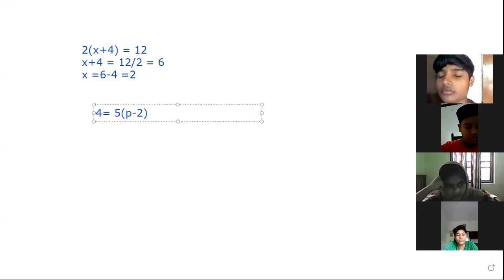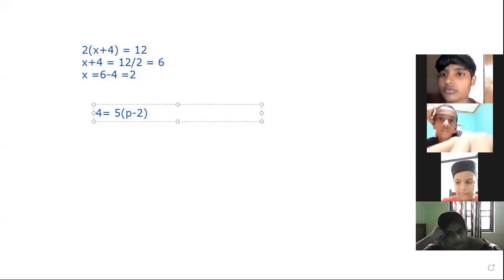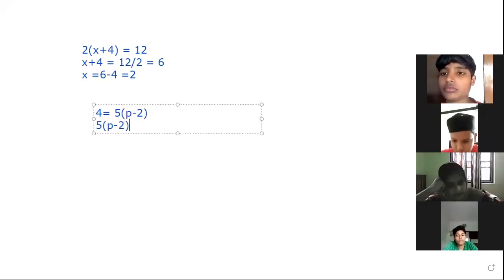And today in our first class, I already mentioned that when we interchange our LHS and RHS, there is no difference between the equations. That is, 4 is equal to 5 into p minus 2 is the same as 5 into p minus 2 is equal to 4.